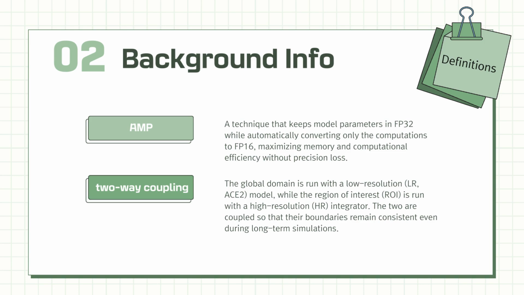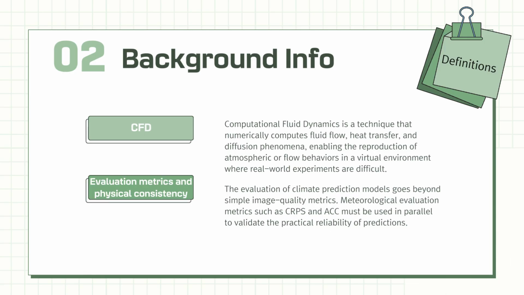Basically, our HR field and the LR field are run at different layers, so we wanted to couple them together and make their boundaries remain consistent even during long-term simulations. And as for the CFD simulations, here is the definition, and we use these following evaluation metrics and physical consistency.